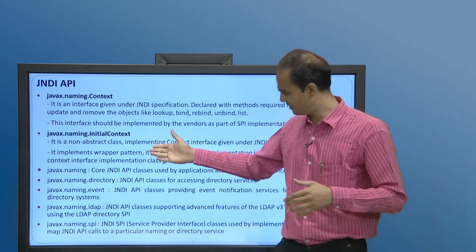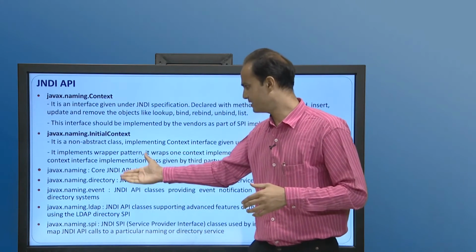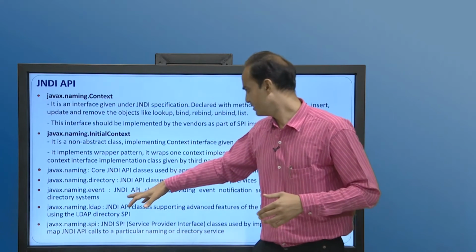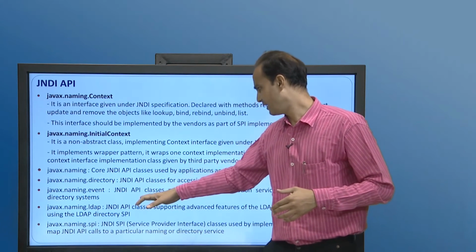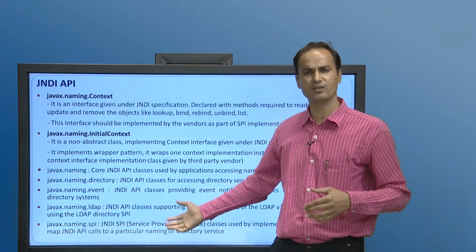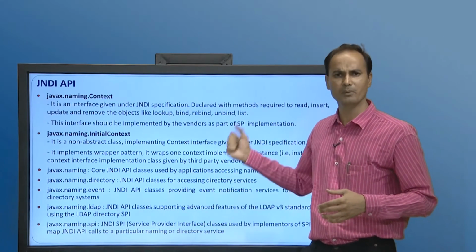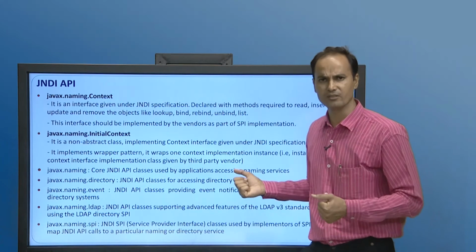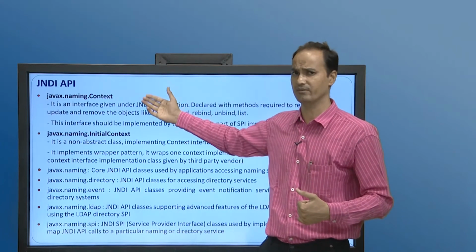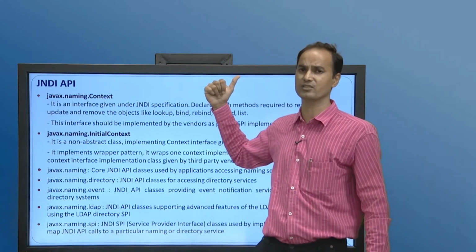Apart from that, there are other packages: javax.naming, javax.naming.directory, javax.naming.event, javax.naming.ldap, and javax.naming.spi. SPI, as we already discussed, is the service provider implementation of a particular service, so that we can access it directly. So, let us have a look at the first package, javax.naming.Context.